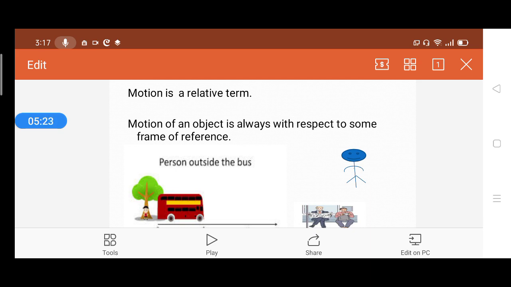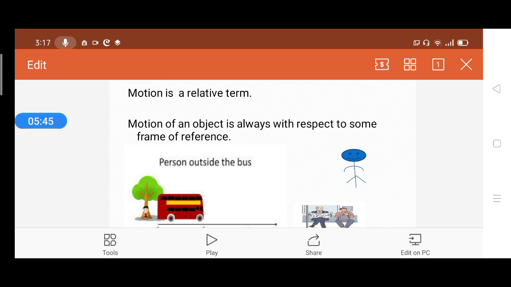What interesting thing did you observe here? You see that whether any object is in motion or at rest depends on the person who is observing it, right?